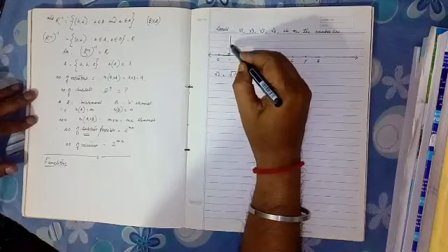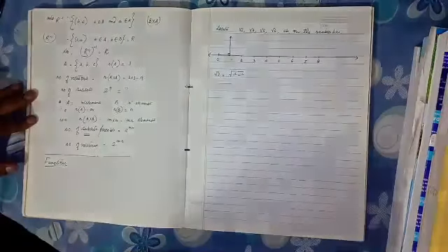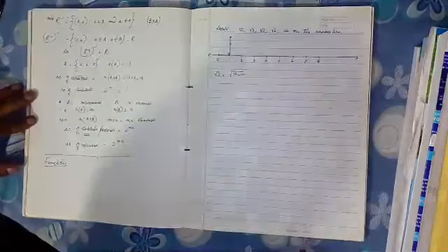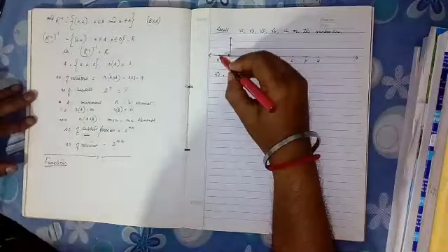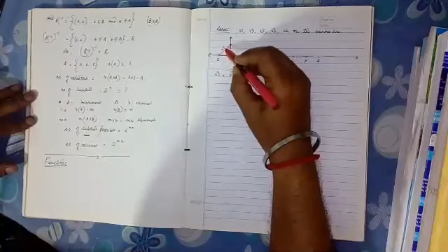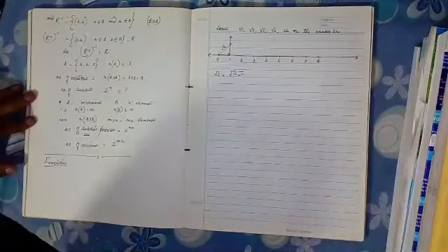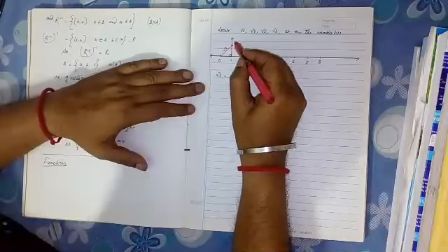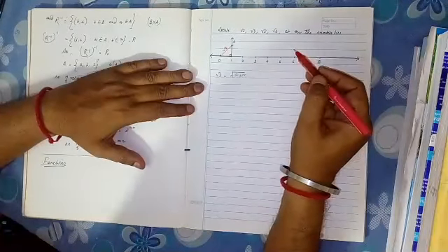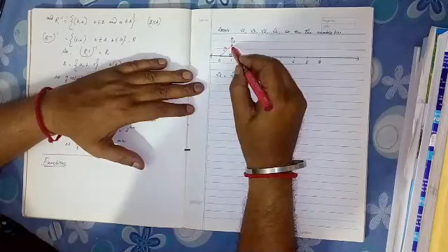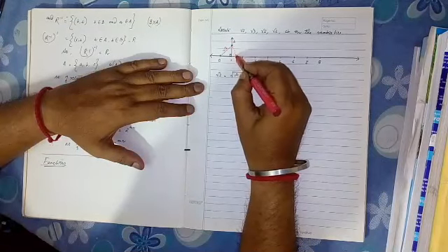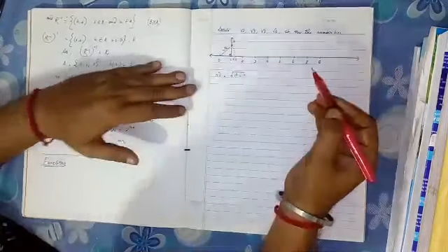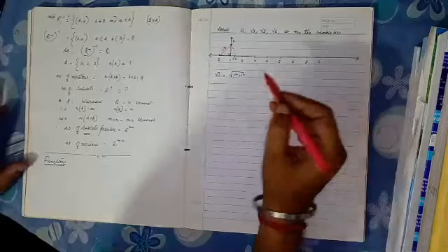So this is the perpendicular you have drawn, and from this perpendicular you cut off 1 unit. Now you join this. This is obviously root 2. Now taking O as center and OA as radius, draw an arc. So this is the position of root 2.